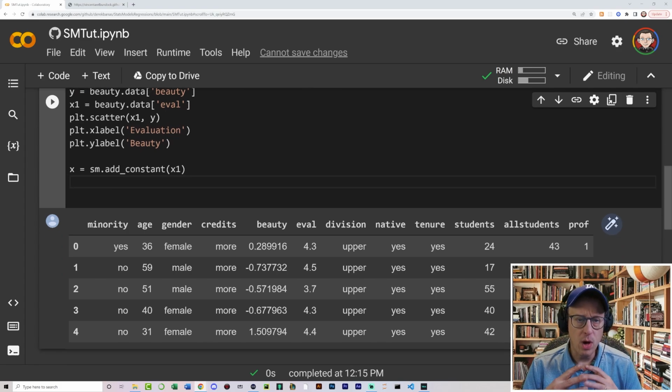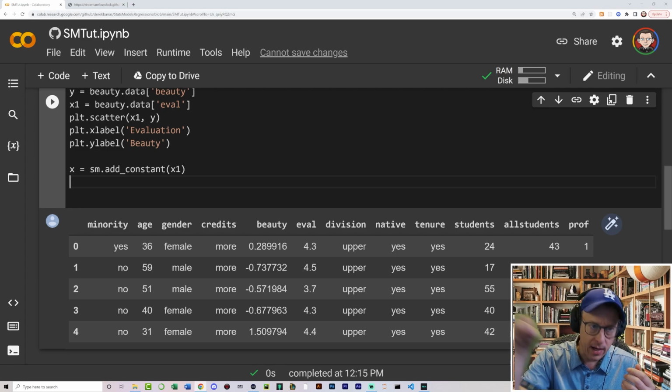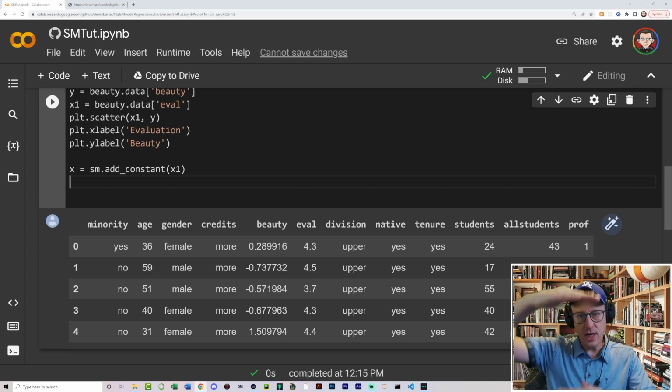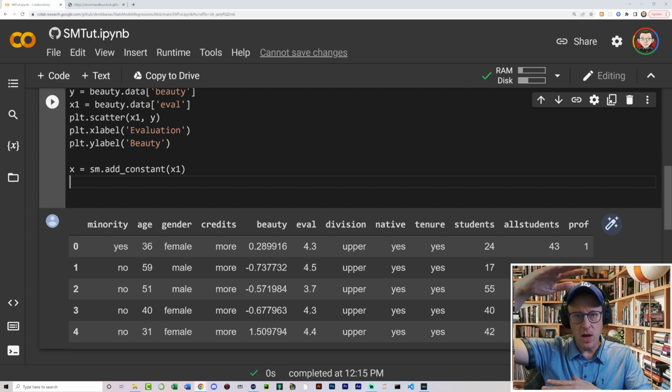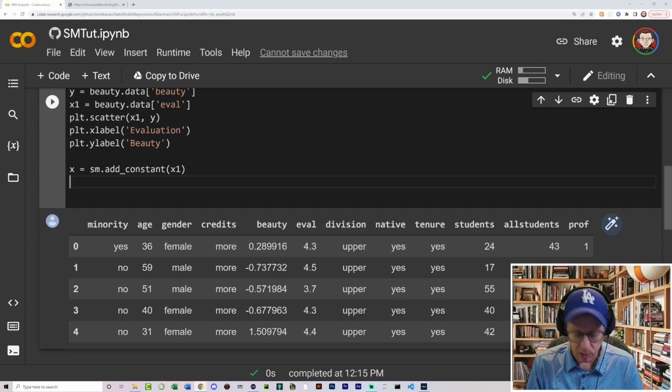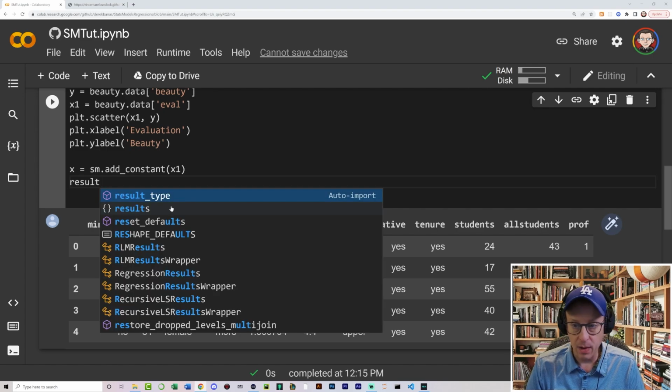What else do I want to do? Well, I'm going to use something called ordinary least squares, and how it works is it's going to estimate the data so a line can be drawn through the data points. And how it does that is you're going to have scatter plots. You know what? I'm going to actually just plot everything, and then I'll explain how ordinary least squares works.